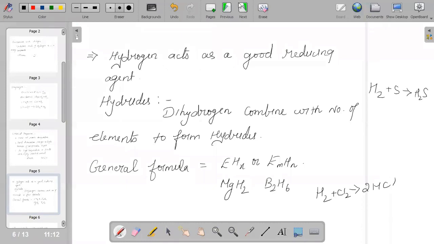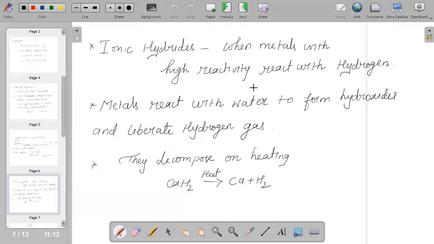And yes, why do we say that hydrogen acts as a very good reducing agent? Because, for example, you can say copper oxide plus H2 will give us copper plus H2O. So we could say that it has the tendency of acting as a reducing agent because it helps in removal of oxygen.